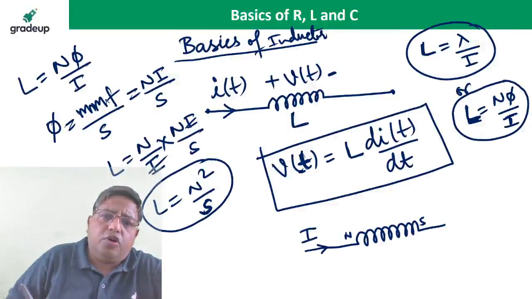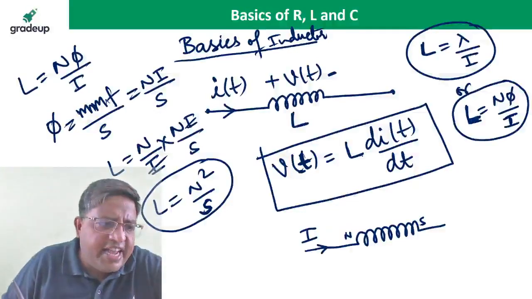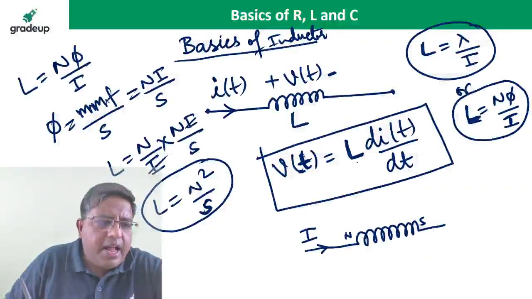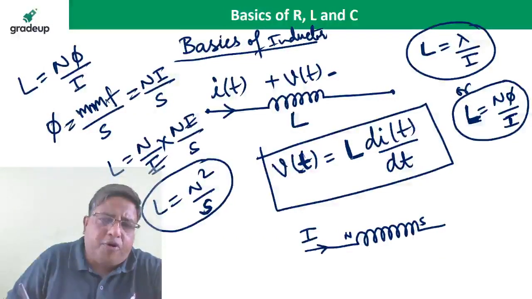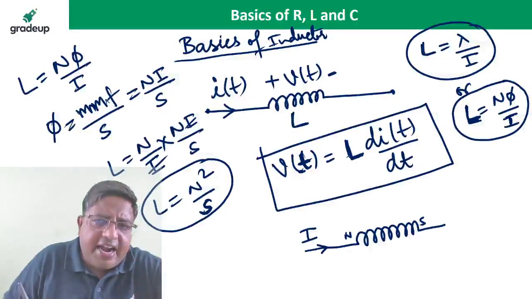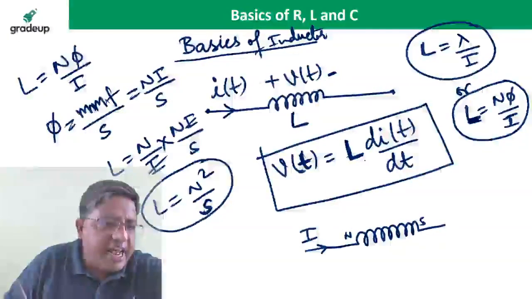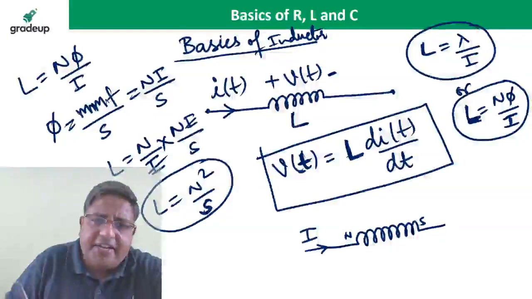Reluctance is analogous to resistance. In the electrical circuit, current is opposed by the resistance, and resistance is a property of the material. Reluctance opposes the flux in the magnetic circuit, and again reluctance depends upon the material property. Reluctance of the core depends on the physical dimensions as well as the property of the material.